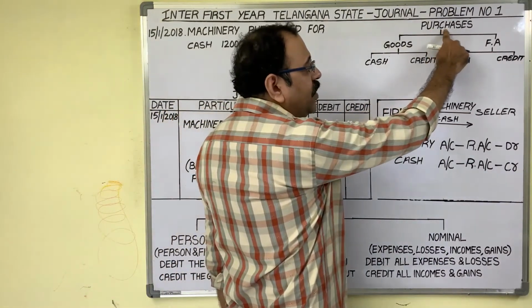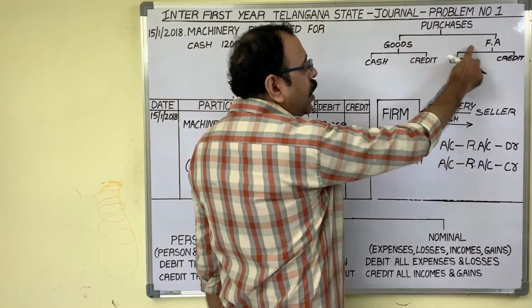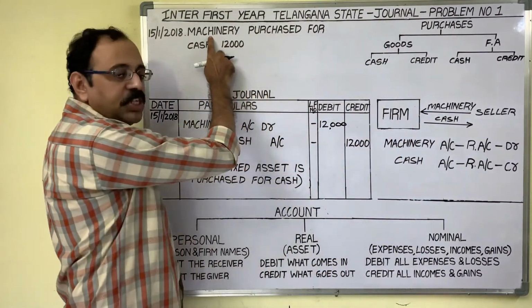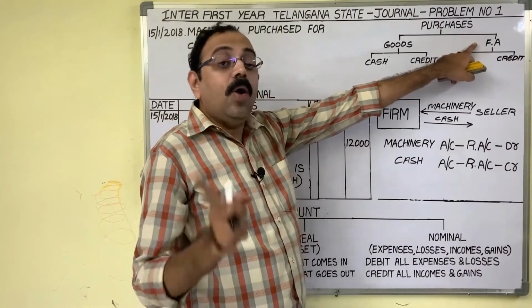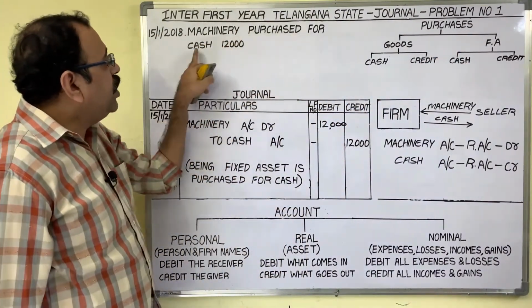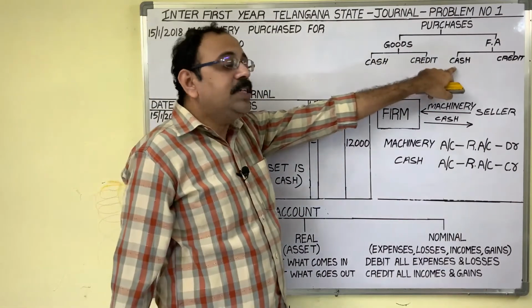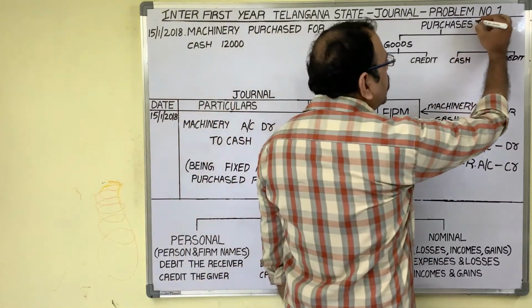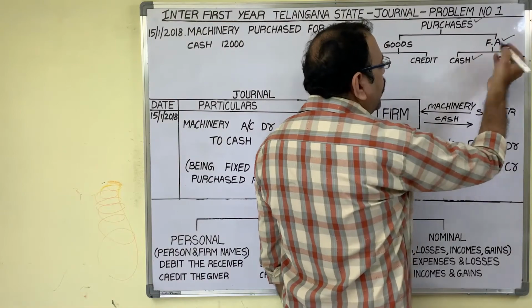When a purchase transaction is given, you should observe what they are buying. Fixed asset name is given, no? Machinery. And the second point is how they are buying. Observe, machinery purchased for cash. It is clearly stated that it is a cash purchase. So a fixed asset is purchased for cash.